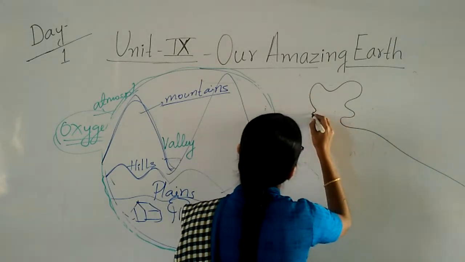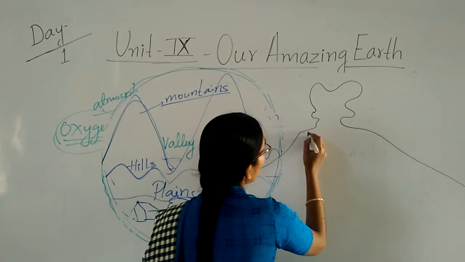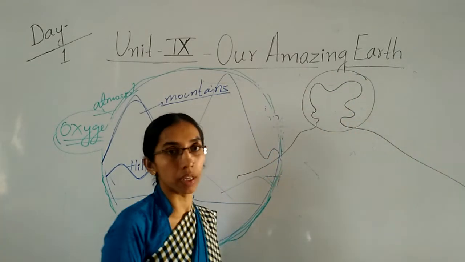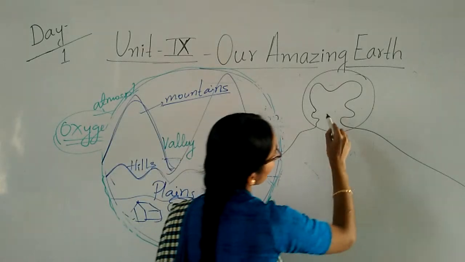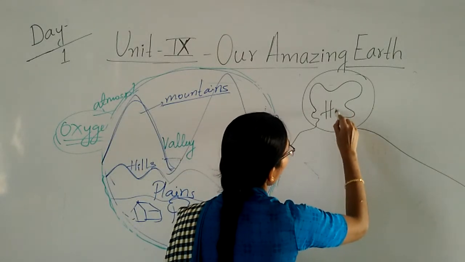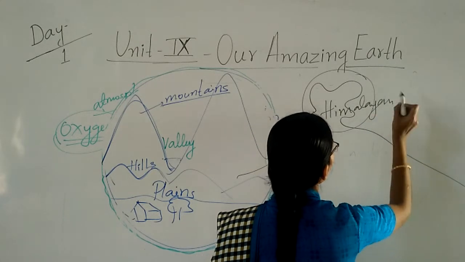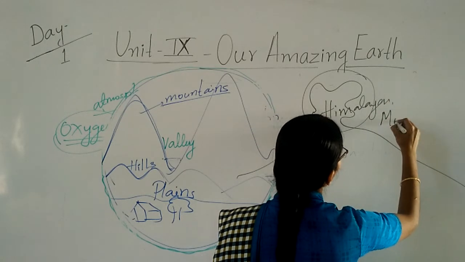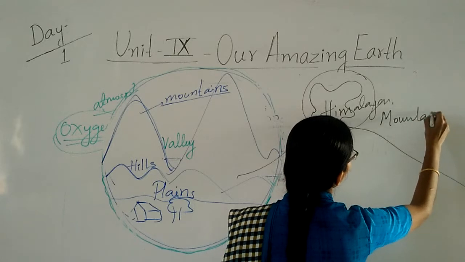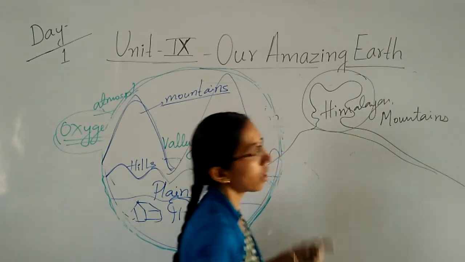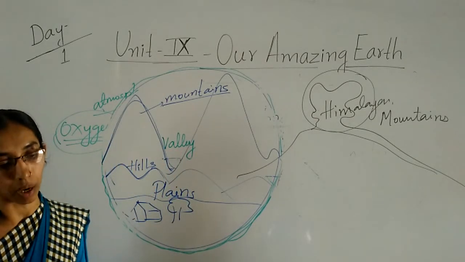This is the top part of the India map, the head of the India map. Here we can see the number of Himalayan mountains. Yeah, children, so in this area we can see the number of Himalayan mountains.